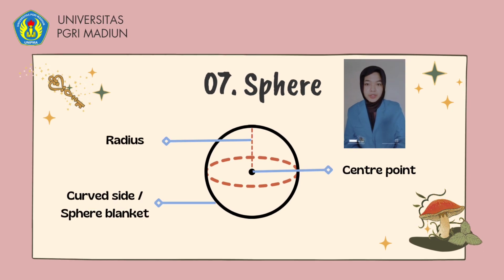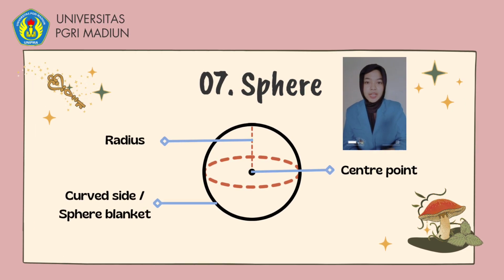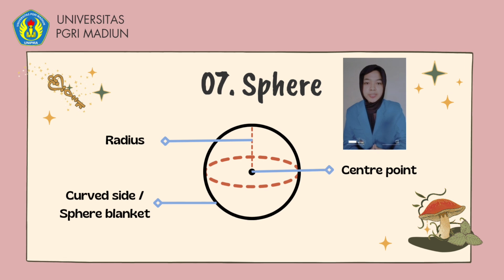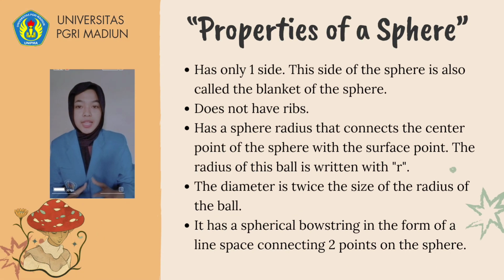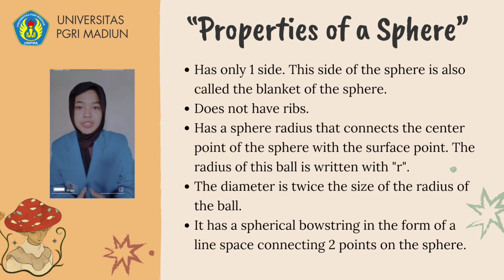7. The sphere. In geometry, a sphere is a three-dimensional space formed by infinite circles of equal radius centered on a common point. Next, properties of a sphere. The first, it has only one side, which is a set of points equidistant from the center of the sphere. This side of the sphere is also called the blanket of the sphere.